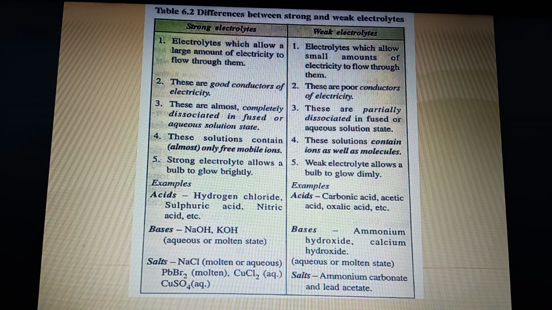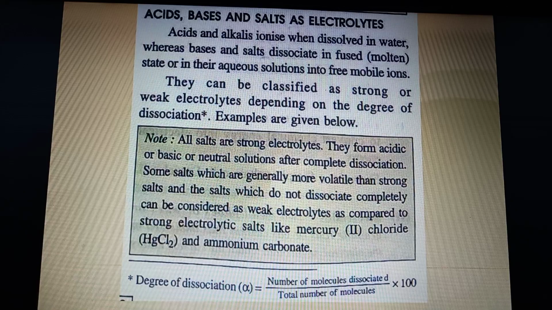Both are weak, so the salt formed will also be weak. So I would appreciate it if you keep these two examples handy, because if you already learn them, it will save your time and avoid mistakes from writing random examples.